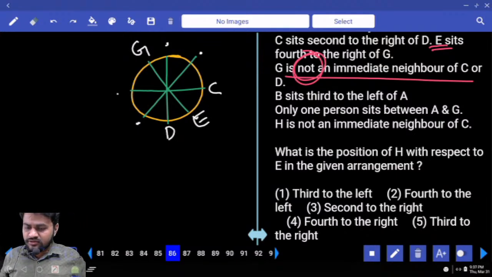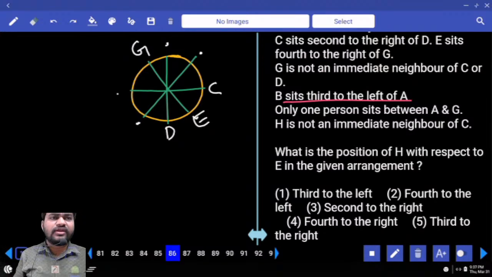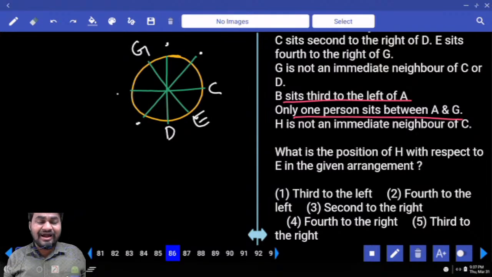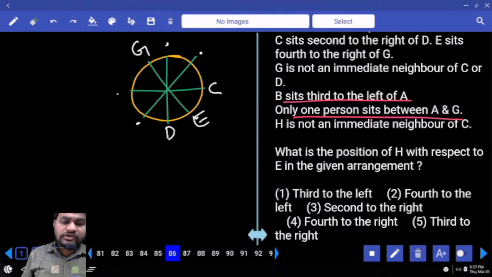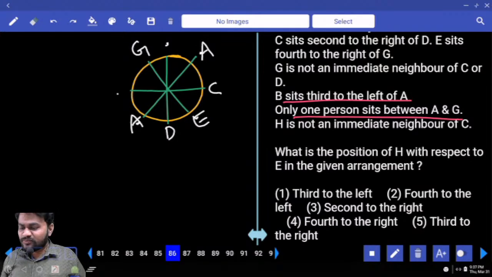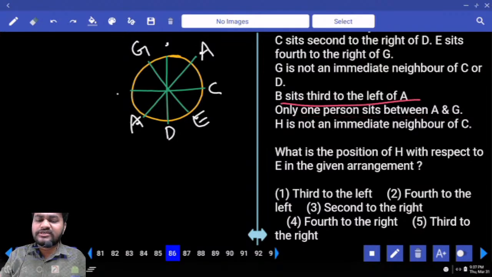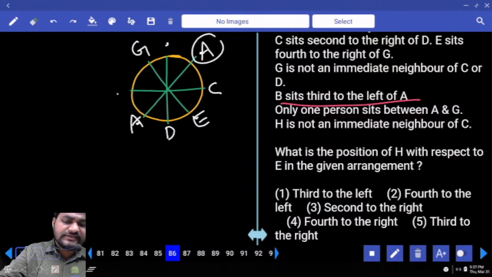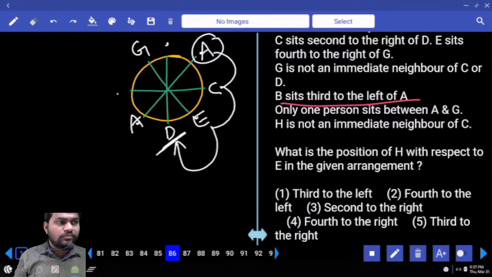The next one, B sits third to the left of A. Only one person between A and G. Okay. So as only one person between A and G, maybe A is here, so that one person between A and G, or maybe A here also. If you want to make A's place valid, B sits third to the left of A. If A is here, first left, second left, third left, here we need to have B.